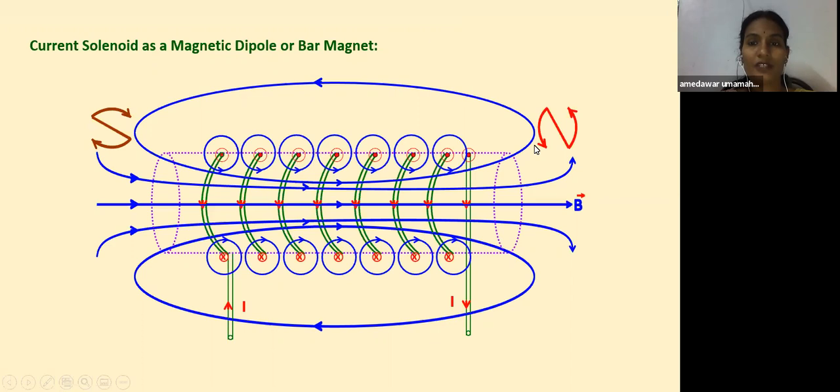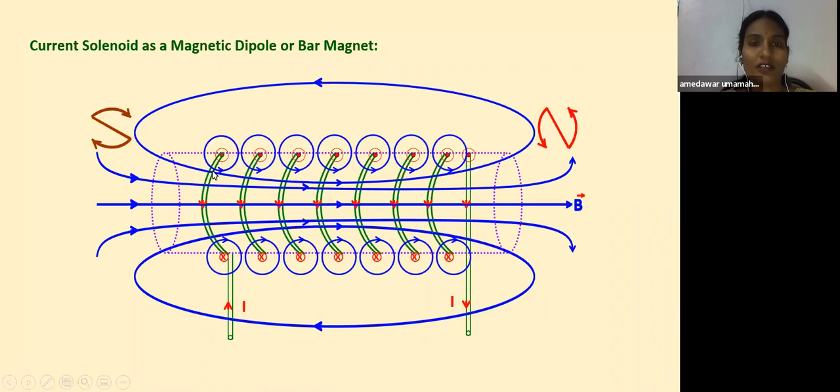On the surface of the solenoid, you can observe the magnetic field lines are closed loops. All magnetic field lines are closed loops, and you can observe here the magnetic field line direction and the neighboring magnetic field line direction.